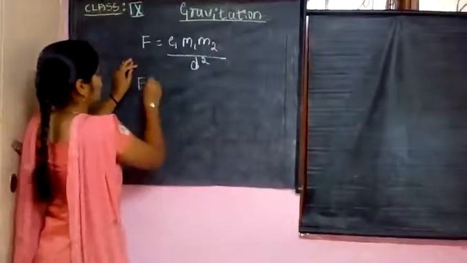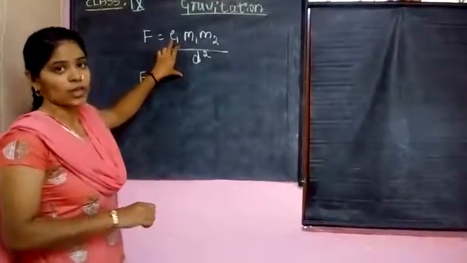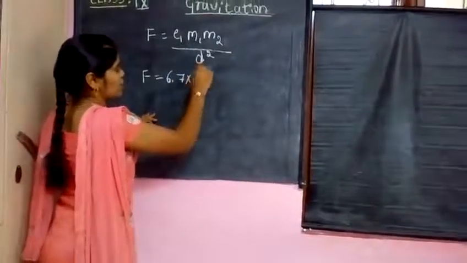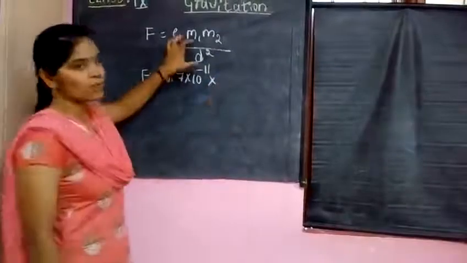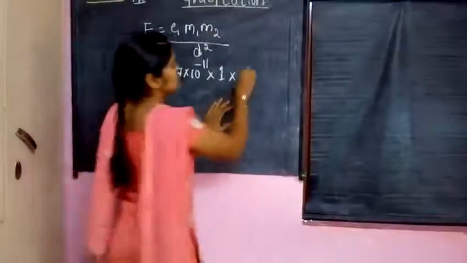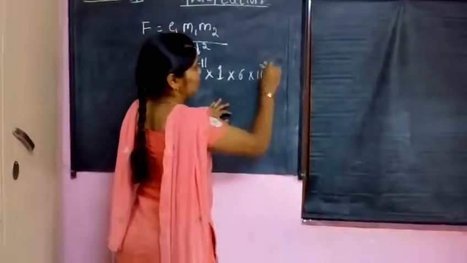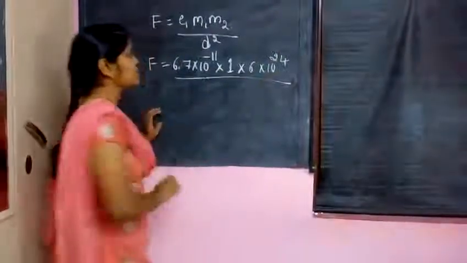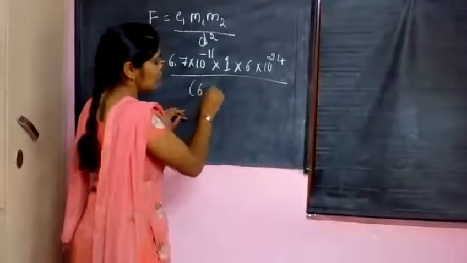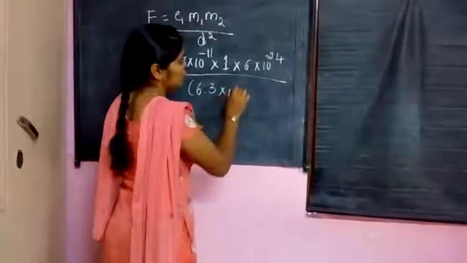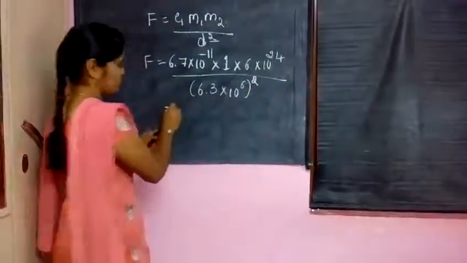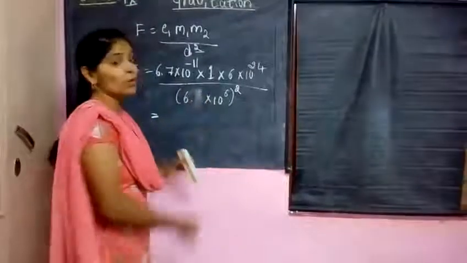So F equals, here we have to put the gravitational constant value. What is the gravitational constant value? For consideration, 6.7 into 10 raised to minus 11, and the mass of the ball is 1 kg, and the mass of the earth is 6 into 10 raised to 24 kg. This is the other mass, and the distance is nothing but the radius. Okay, so the distance is 6.4 into 10 raised to 6, and here it is squared. So the radius is 6.4, not 6.3.